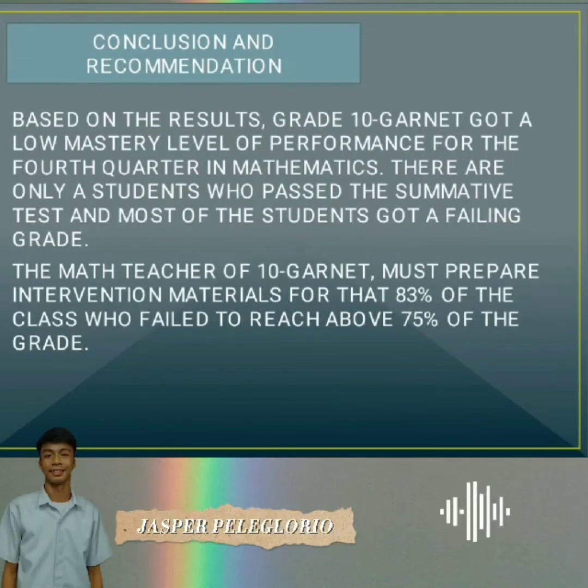Conclusion and recommendation. Based on the results, Grade 10 Garnet got a low level of performance for the fourth quarter in mathematics. There are only a few students who passed the summative test and most of the students got a failing grade. The math teacher of 10 Garnet must prepare intervention materials for that 83% of the class who failed to reach above 75% of the grade.